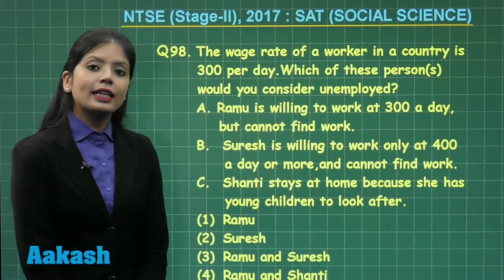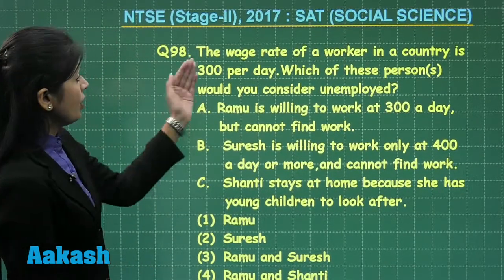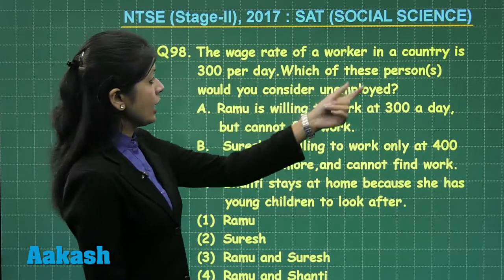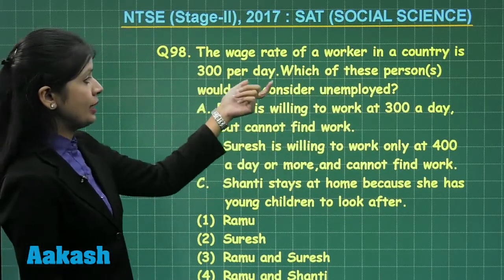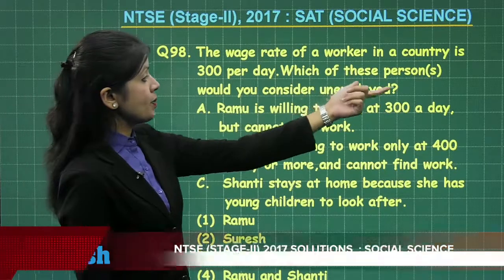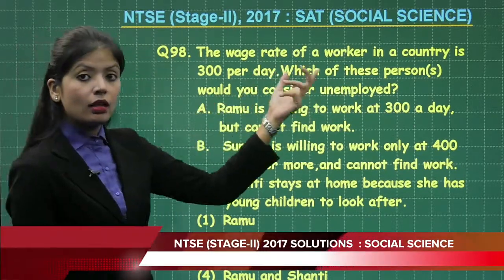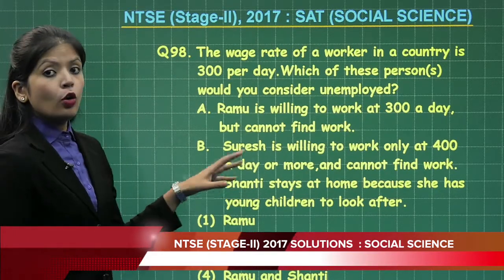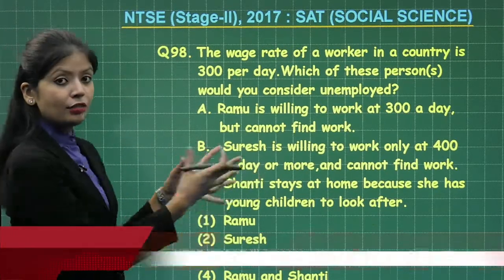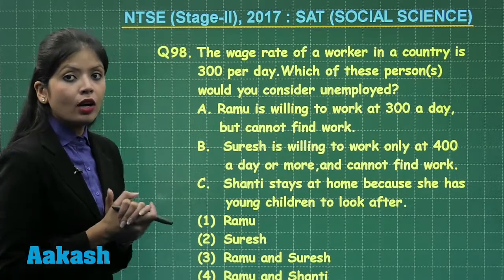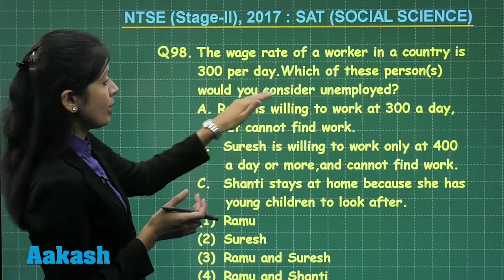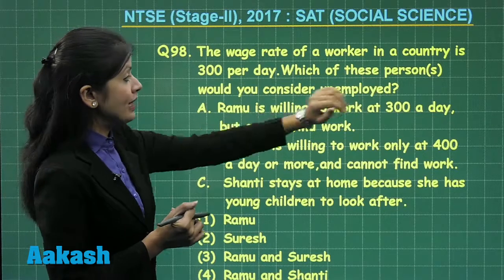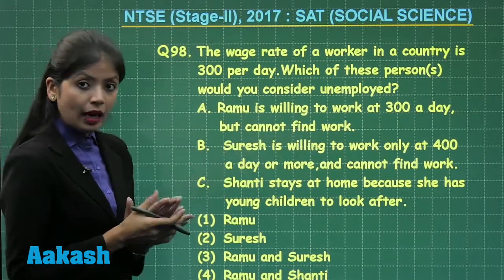So students, let's look at question number 98. The wage rate of a worker in a country is 300 per day. Which of these persons would you consider unemployed? Now, I have three sets of people who are representing three different kinds of unemployed people, but the question asks, which of these persons would you consider unemployed?